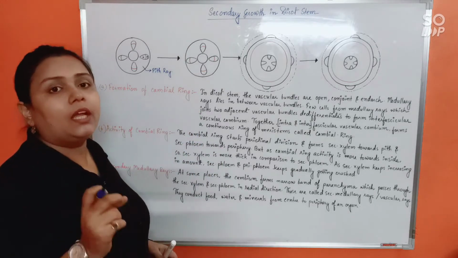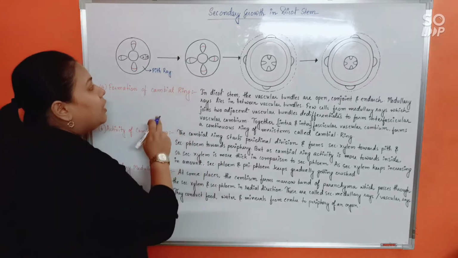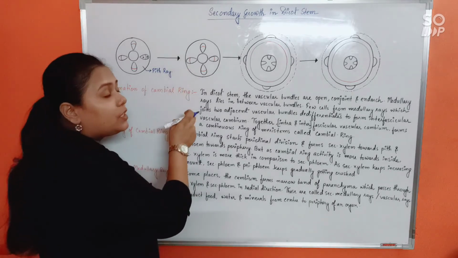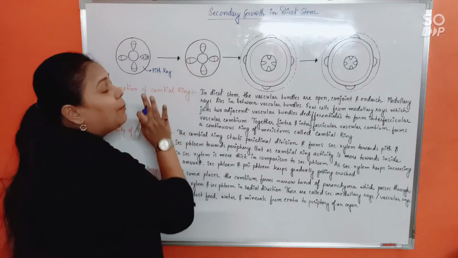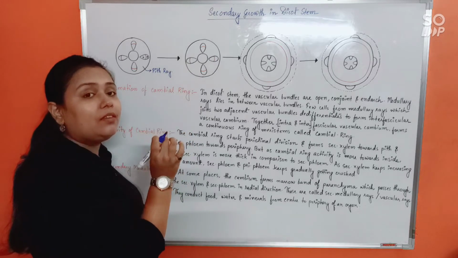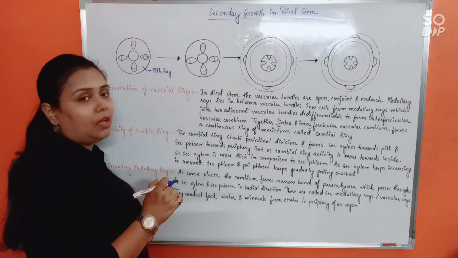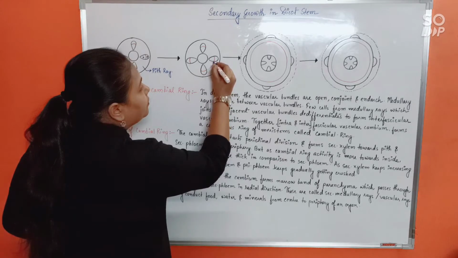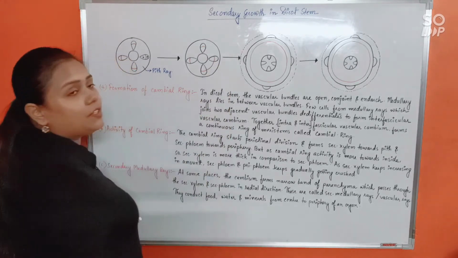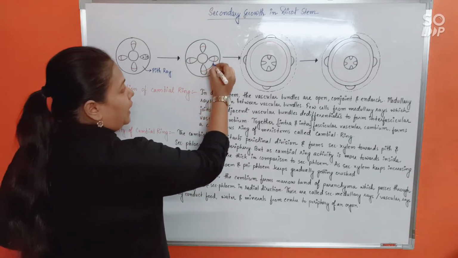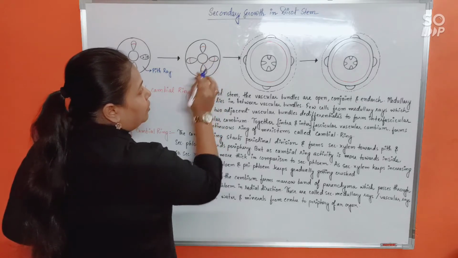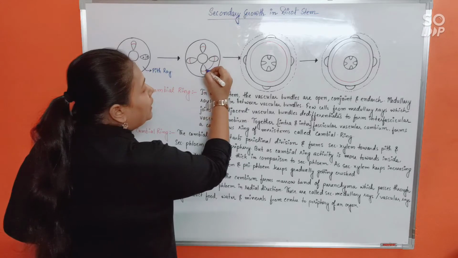Listen to this carefully. You have to make a line in the pith ray so that the line connects two adjacent cambiums, two adjacent intrafascicular vascular cambium. So how will you draw that line? Here, isn't it? This is one line that you have drawn within this pith ray.